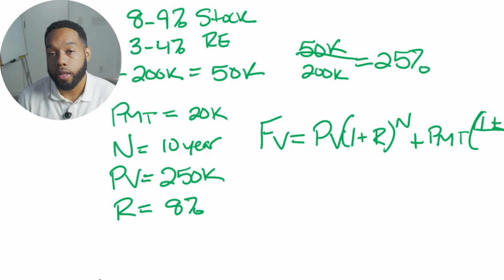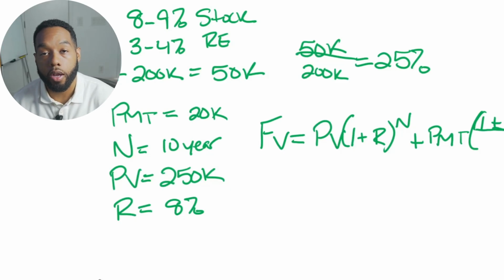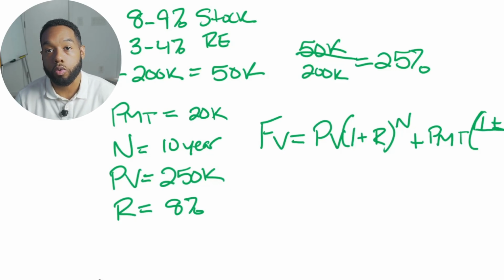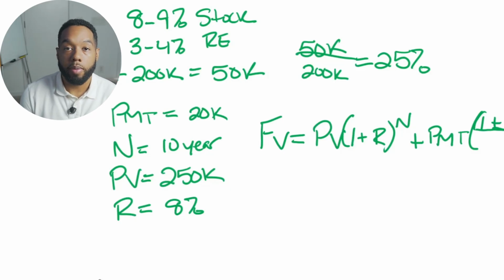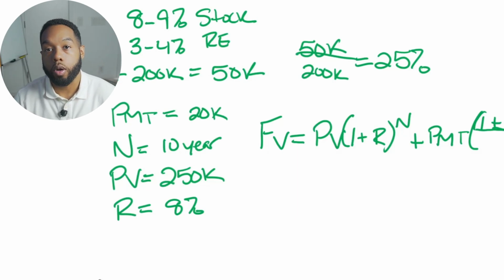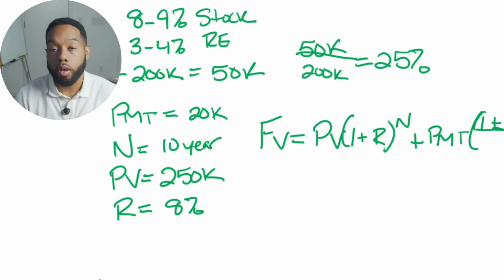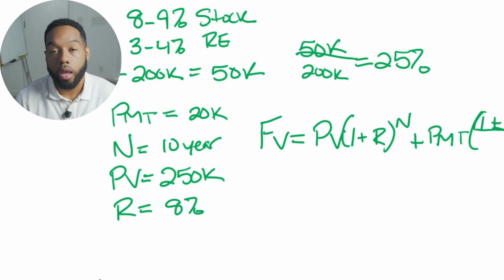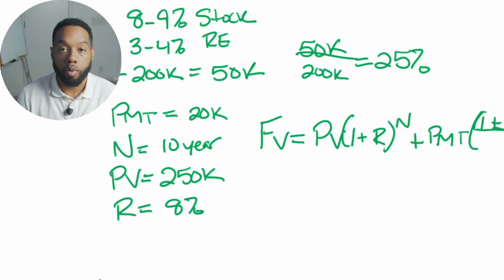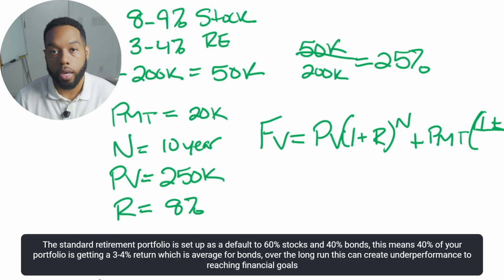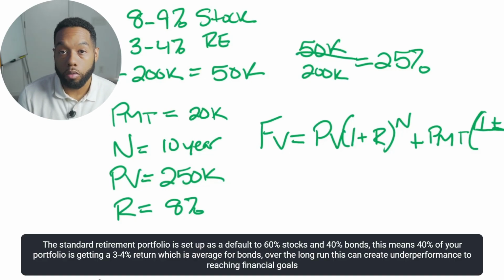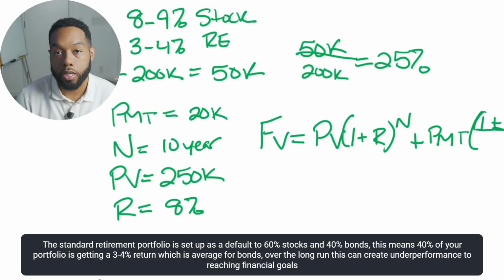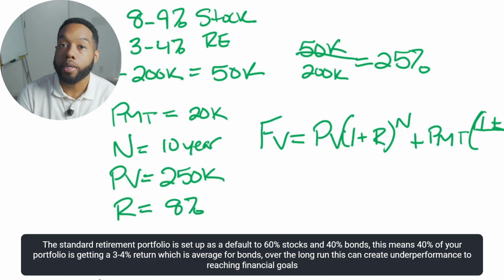So more often than not, what I see is investors at a very young age taking not enough risk to reach their potential financial goals. And what I mean by this is that if you are in your 20s or early 30s and you're thinking long term, you want to get a healthy return for the amount of time that you have. The more time that you have, the more time that you have for the market to play out and fluctuate up and down. I have seen portfolios where you have somebody that's 29 years old and half of their portfolio is in bonds, getting them a 3 to 4% return, when in the long run, they would be much better off taking market risk and getting a higher rate of return because they have plenty of time to let the